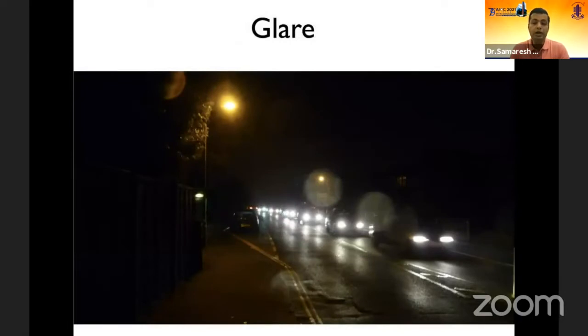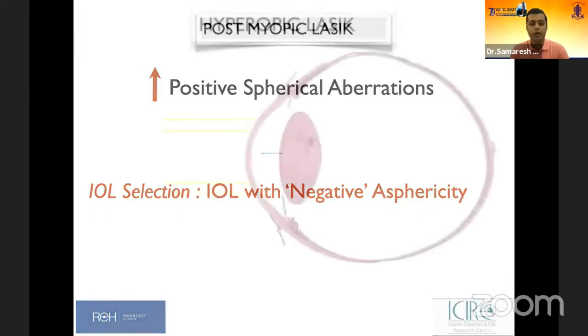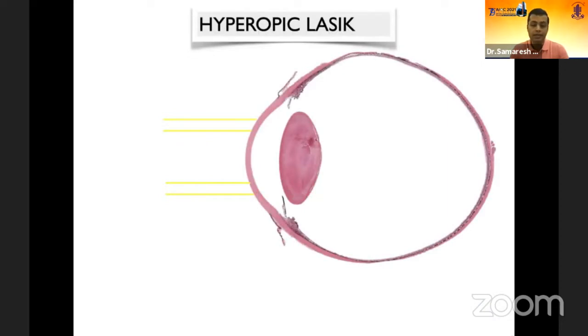Now, if these patients come to you for cataract surgery, I think the most intelligent thing one could do in the simplest of ways is to put an IOL which negates it inside the eye, or a negative asphericity IOL. But different companies have different options available. Alcon comes with a minus 0.15 asphericity, and AMO, I think Johnson & Johnson, is a minus 0.3. So in this case, an IOL with more negative asphericity will try and compensate for the corneal problem which has been caused by LASIK.